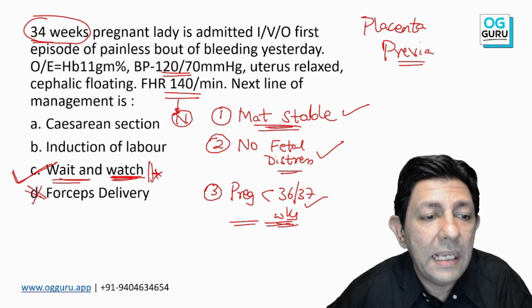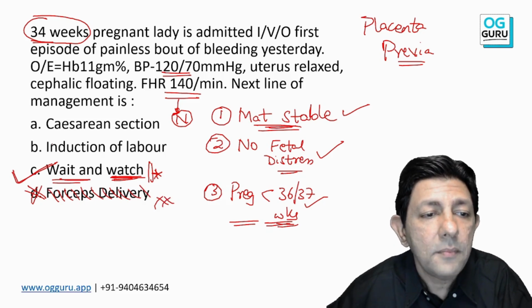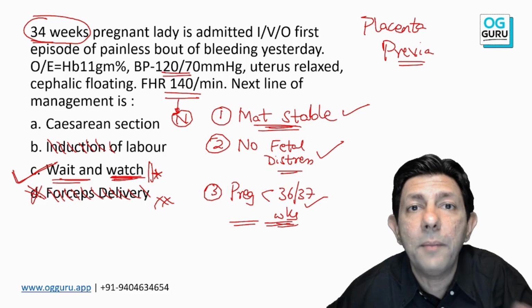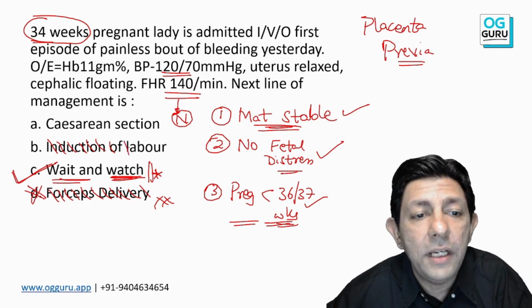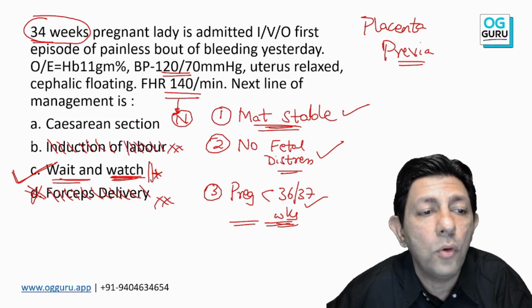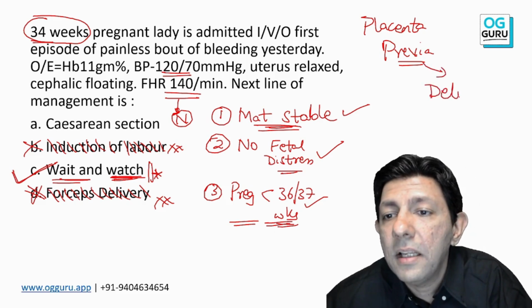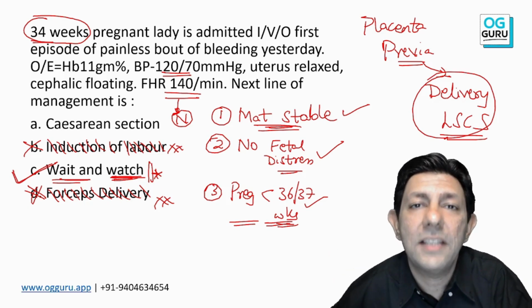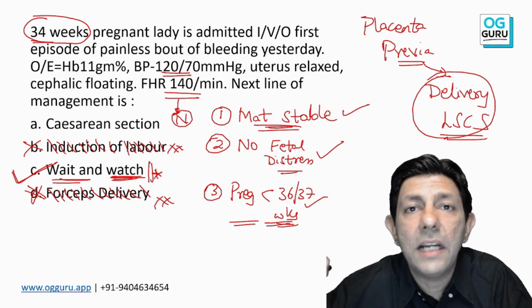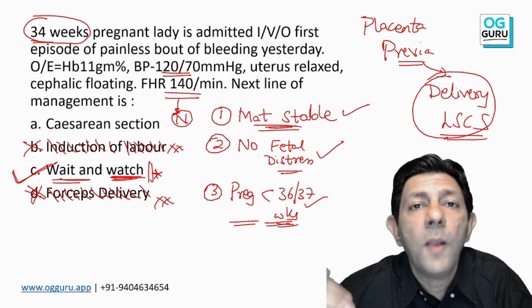And please never even think of forceps delivery, it is never possible. And similarly, induction, if you induce labor in placenta previa, you will have to go to jail. You have to go to jail, meaning the patient will bleed to death. So induction of labor also we are never going to do in placenta previa. So in placenta previa, remember this, the delivery is always by LSCS, but when you touch 37 weeks. If I can wait and watch, at 37 weeks we plan the delivery by LSCS, or before that if there is fetal distress or mother is in shock.